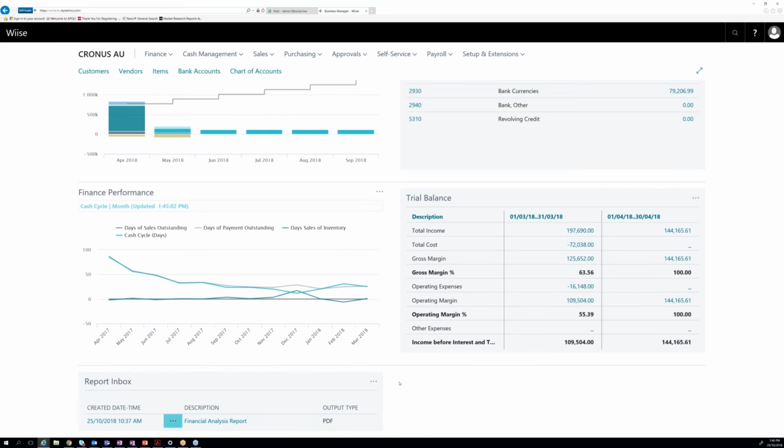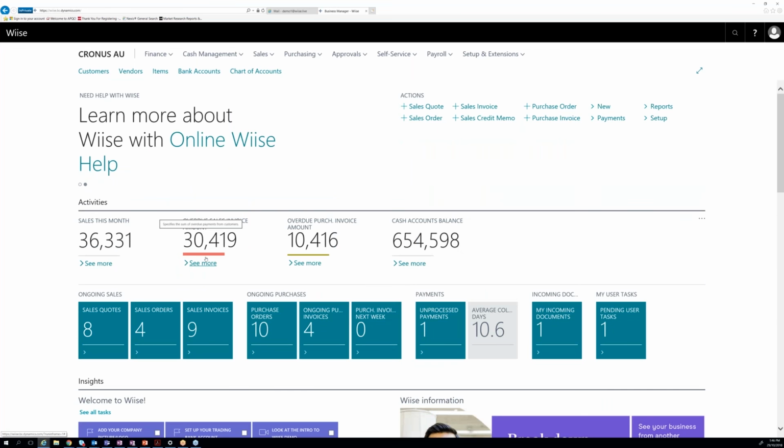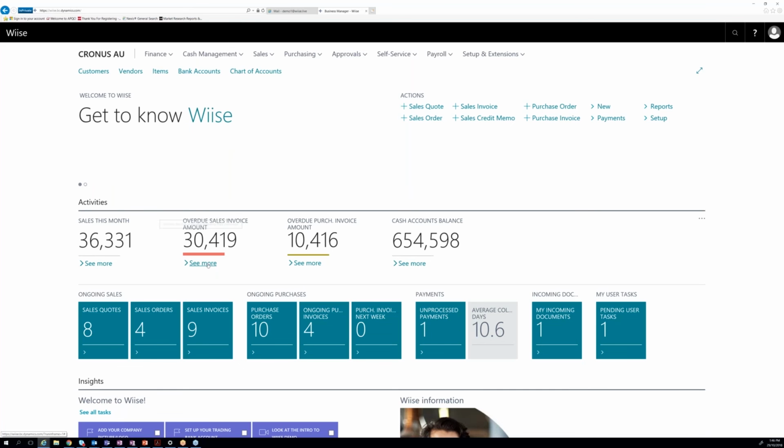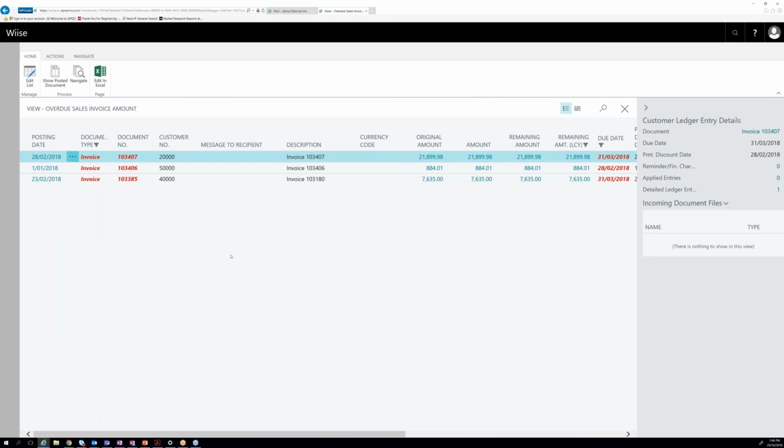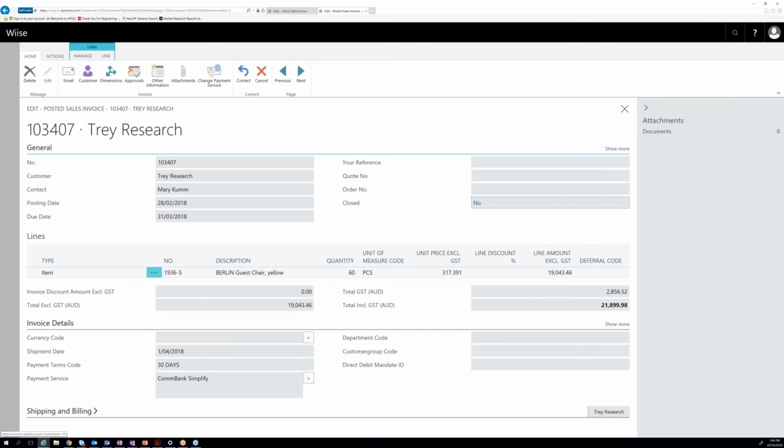Now if we go back up, before I was talking about the overdue sales invoices. So having $30,000 of overdue invoices is not a situation that we want to be on. So it's important that we know how to action this as soon as possible without taking too much time away from our day. So the biggest one here is about 22,000. So let's look a little bit further into what's going on there. So as you can see, they have an outstanding invoice, and what we want to do is make it as easy as possible for them to pay.